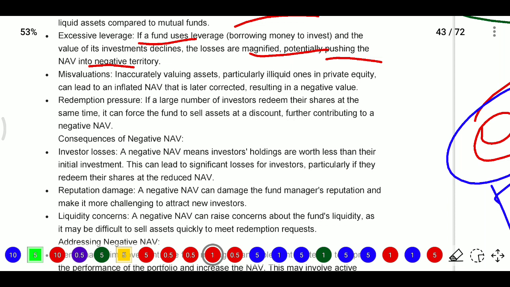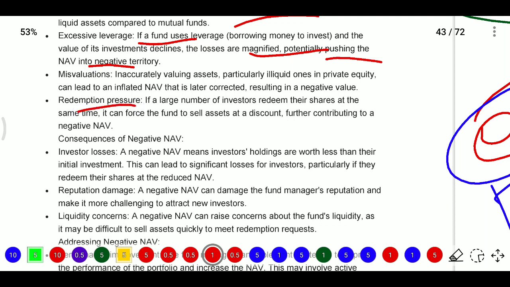We take two buildings, but one building is a hospital and one is a bungalow, so their prices differ. We call them similar assets because this is a building and that is a building, but the purpose is different. When the purpose is different, the valuation is also different. When the valuation is wrong, the NAV may become negative.